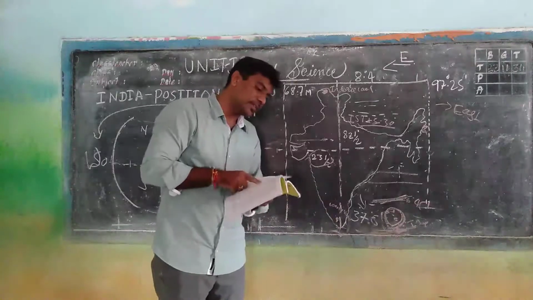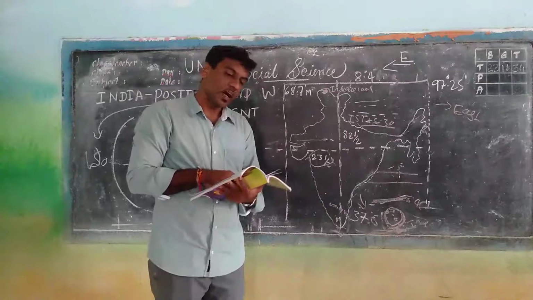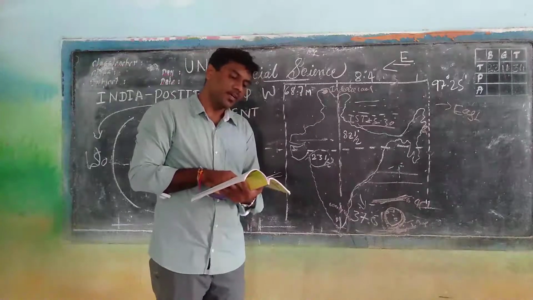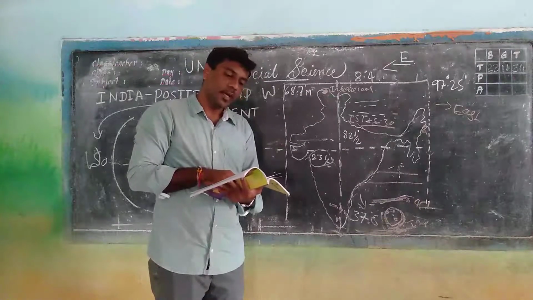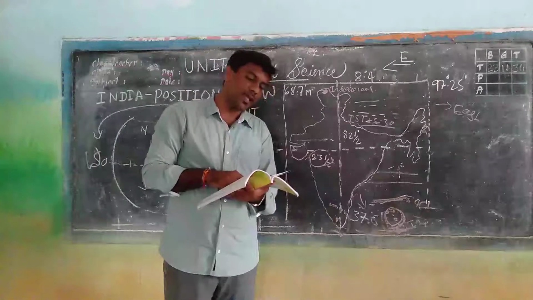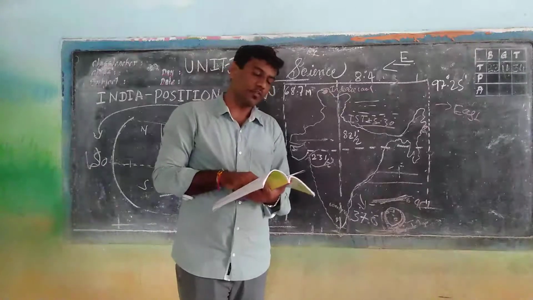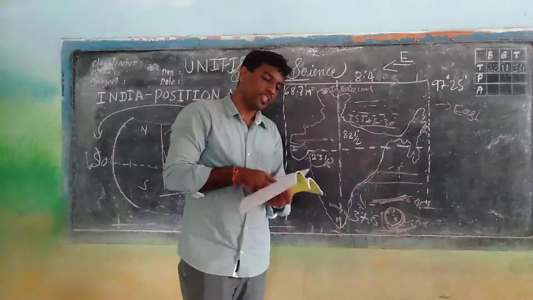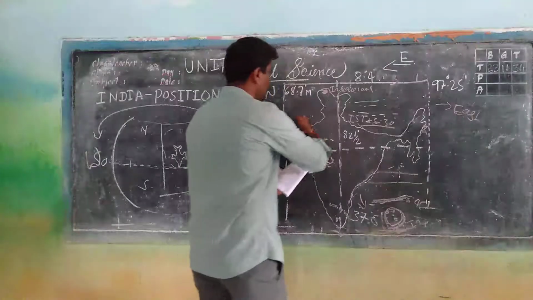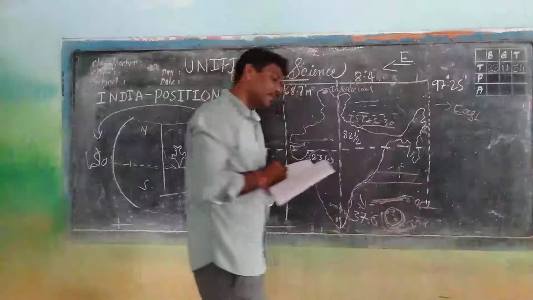The next portion is extent. India is the 7th largest country in the world after Russia, Canada, China, the USA, Brazil, and Australia. It has a total area of 32,87,263 square kilometers, right?